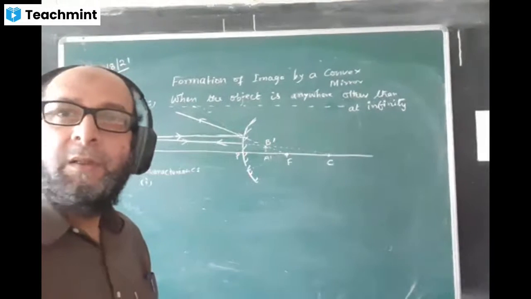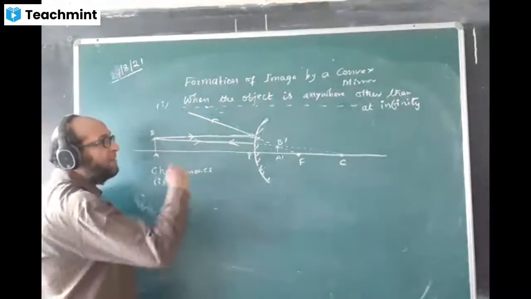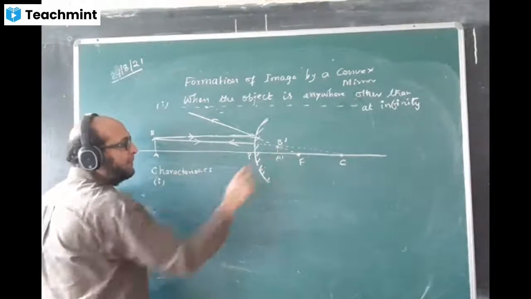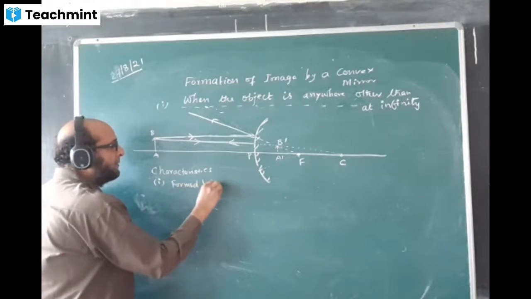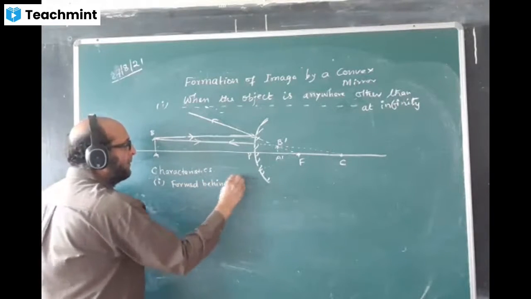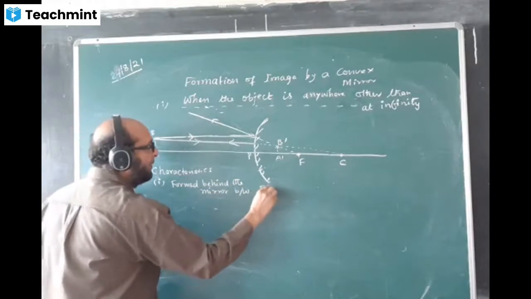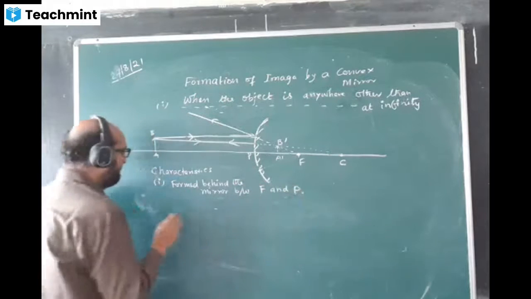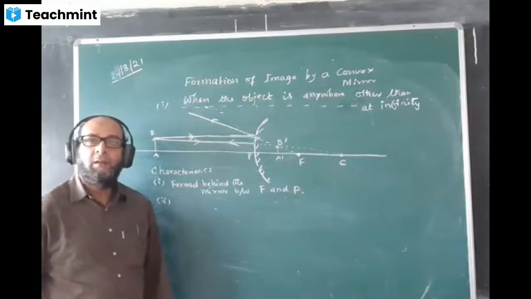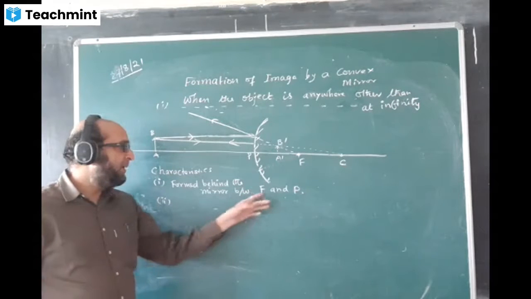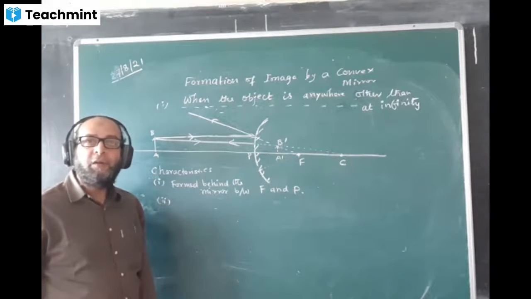First characteristics. First one you write. Where is the image forming? You have to mention that the image is forming behind the mirror. Right here, formed behind the mirror, between F and P. First point you write this. Formed behind the mirror between F and P. So you can see, between F and P the image is formed, no? First point.